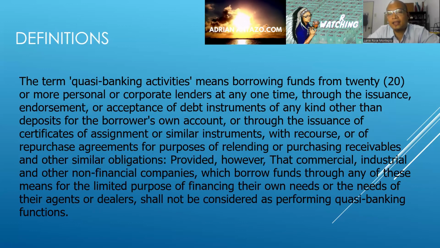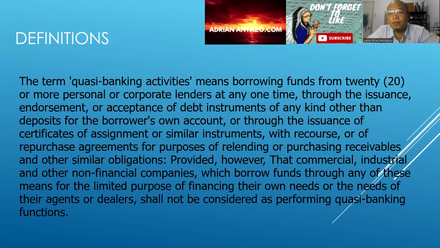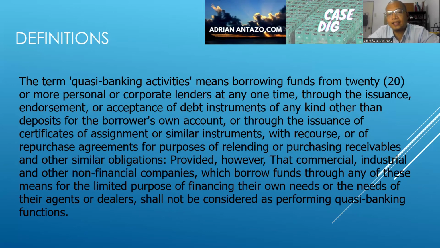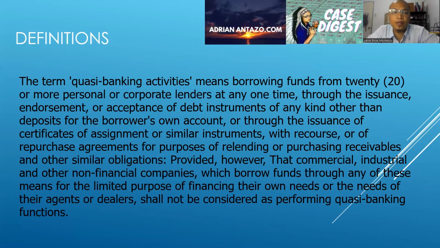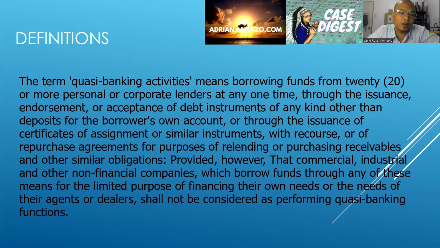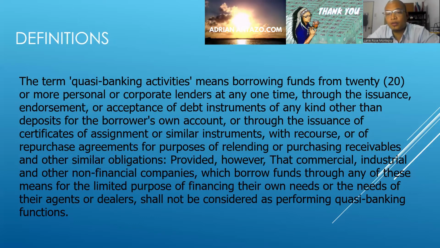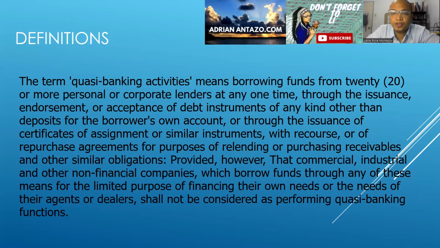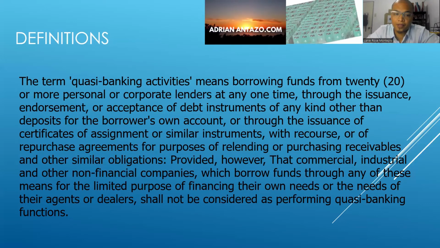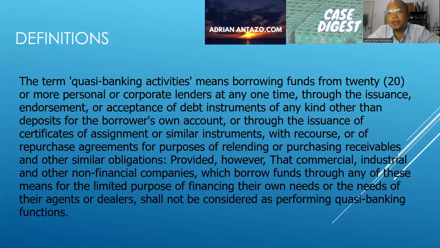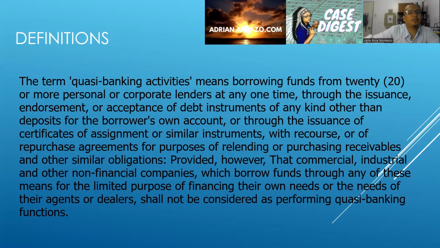The term quasi-banking activity means borrowing funds from 20 or more persons or corporate lenders at any one time, through the issuance, endorsement, or acceptance of debt instruments of any kind other than deposits of the borrower's own account, or through the issuance of a certificate of assignment or similar instrument with recourse, or of repurchase agreements for purposes of relending or purchasing receivables and other similar obligations.